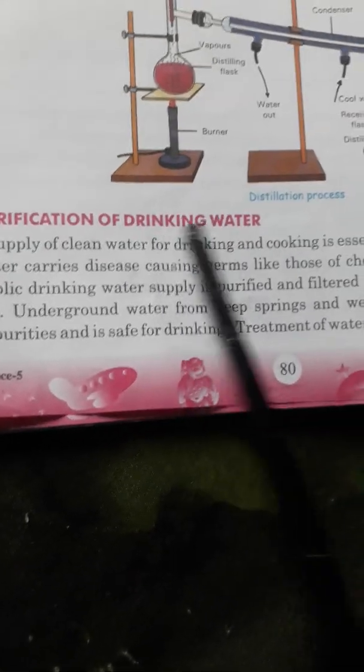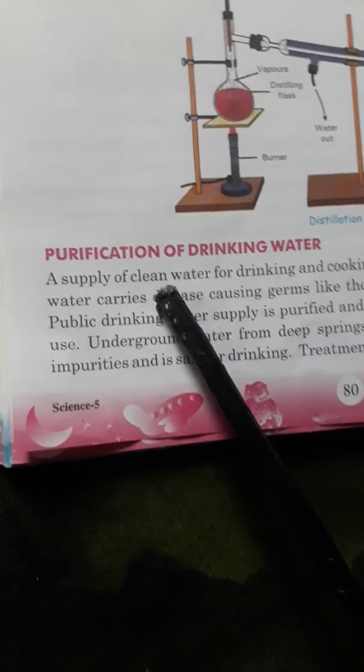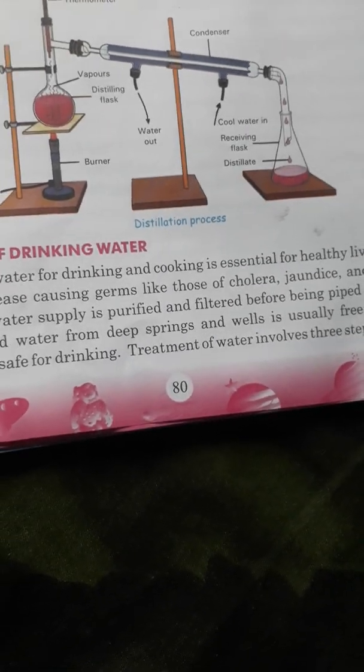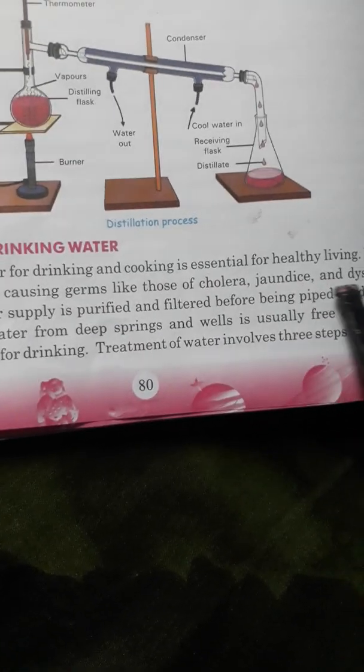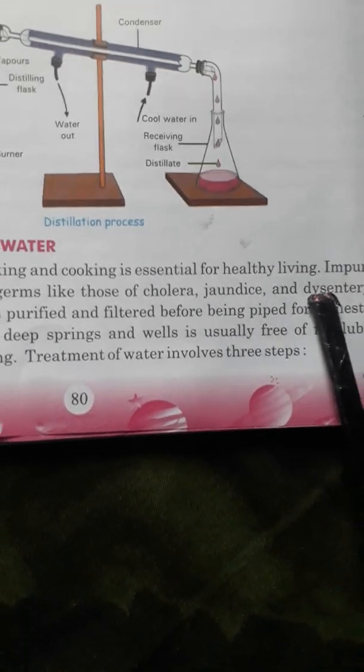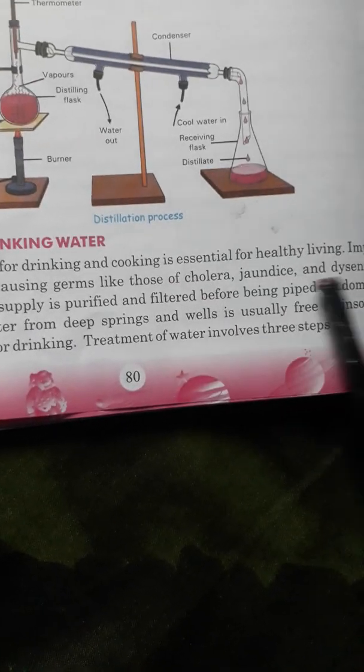Now purification of drinking water. What is pure water? How do we get pure water? A supply of clean water for drinking and cooking is essential for healthy living. So clean water for drinking and cooking is very important for our healthy living. Impure water carries disease-causing germs like those of cholera, jaundice and dysentery. So when you drink impure water, it will cause diseases like cholera, jaundice and dysentery.